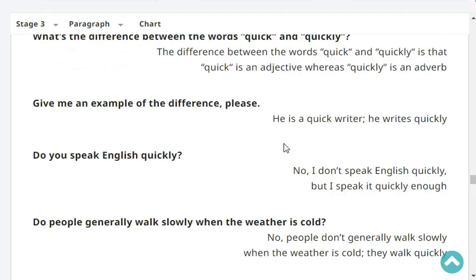Give me an example of the difference, please. He is a quick writer. He writes quickly.